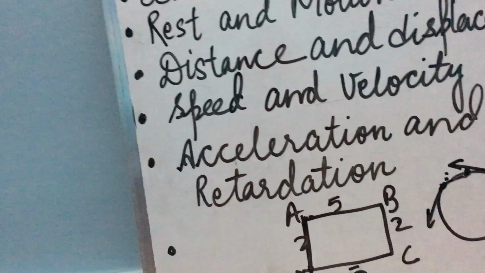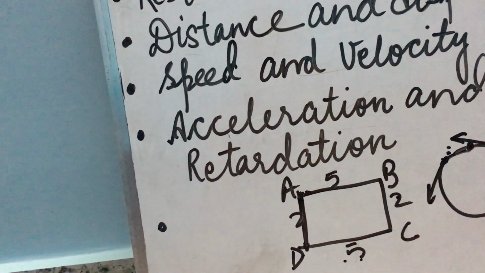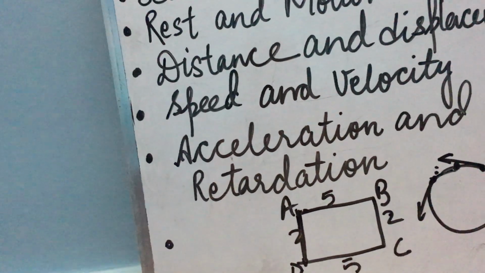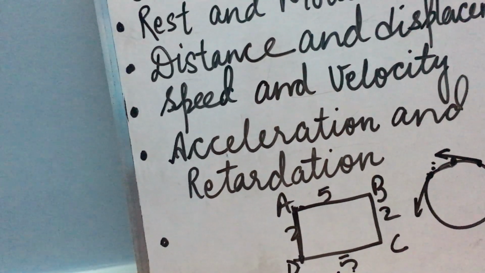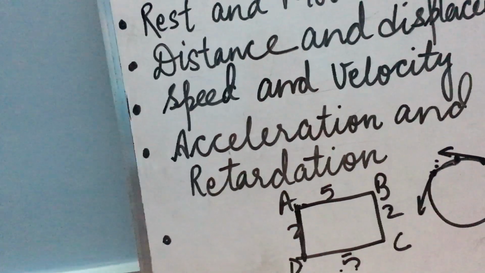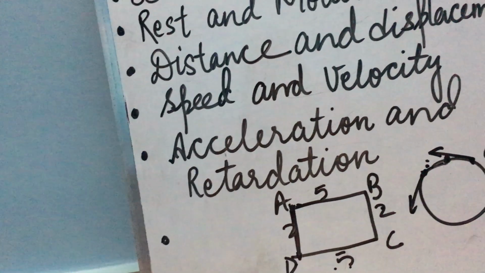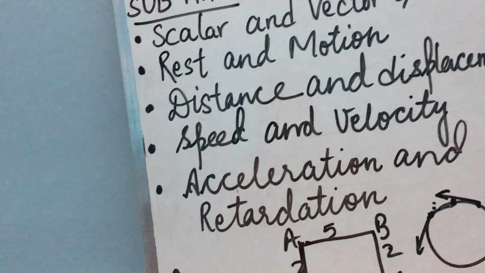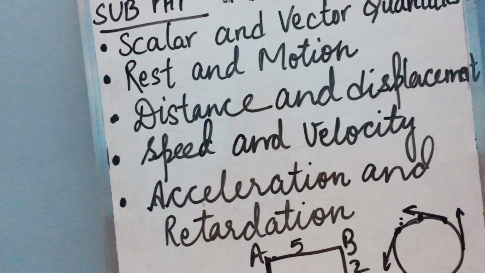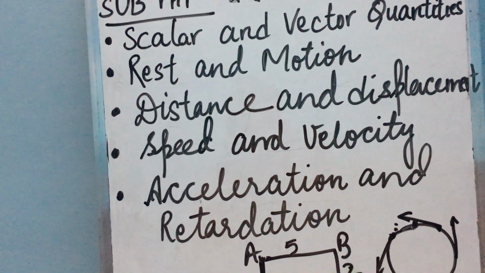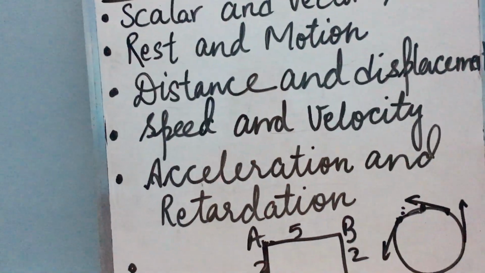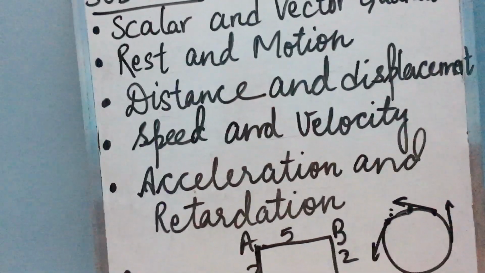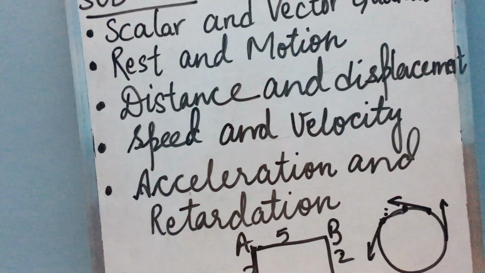Now since in this chapter we consider only the cases where the motion is in a straight line path, that means there is no change in direction of motion, and the change in velocity is only due to change in speed. In such a case, if the velocity of a body increases with time, the motion is said to be accelerated. See children, we are going to deal with the motion only in one dimension. That means it is in a straight line. If it is moving in a straight line, that means direction is not changing. Then what is changing? Its speed is continuously changing.